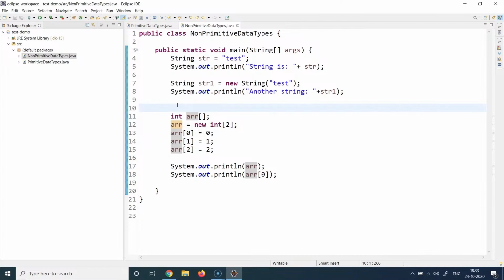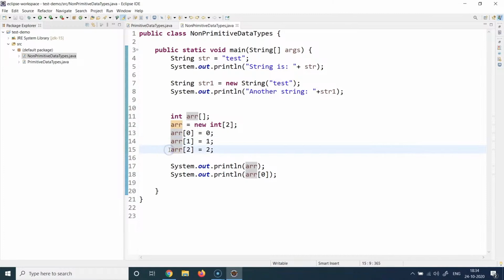The next thing about an array is that it stores values in 0 index based locations. Like I said, it can store 2 values, so the first location will always be array of 0. This is how you specify the location or index of the element which is going to be stored. So at the 0th location of this array, I'm storing 0, and at the first location of the array, I'm storing 1.